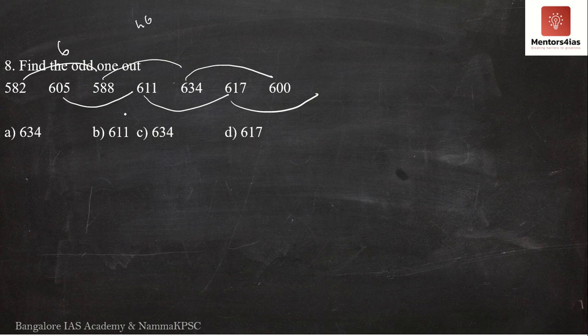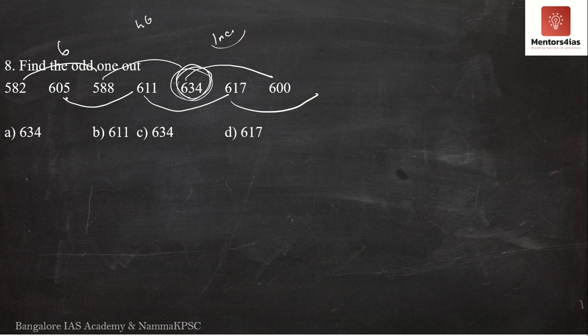Okay, let me check here again, it is decreasing. So see here, you can look at every other number. You don't even have to identify the pattern over here. See 582, 588. Here it is a big jump and once again it decreases. It should have been in increasing order. By this itself, you should know that there is something wrong with 634. Maybe 634 is the answer. But let me just check to be sure.